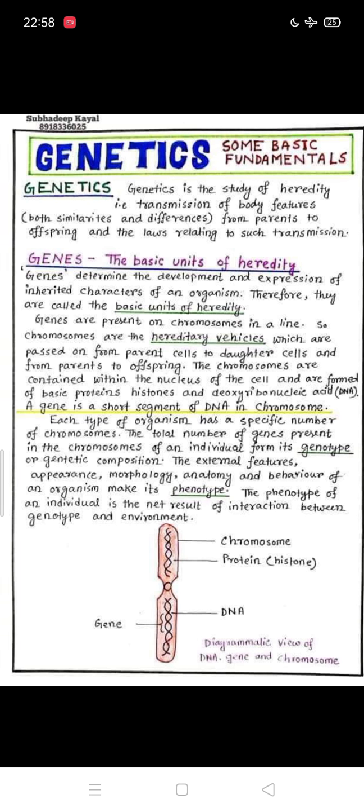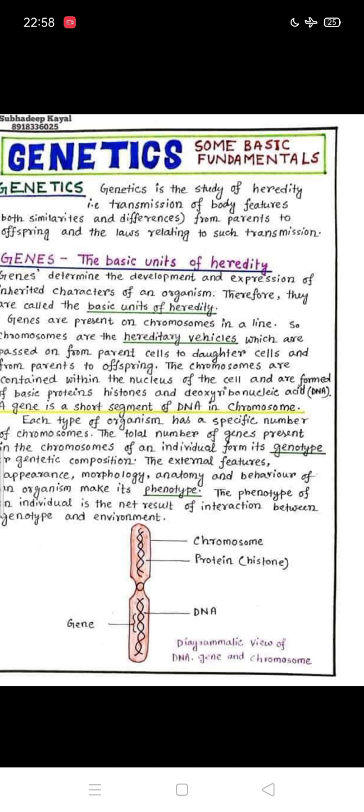Here in the figure you can see the diagram of the DNA, genes and the chromosome. These are the two chromatids of the chromosome, and in the middle is the centromere, and there is the double-stranded DNA, which is made up of the proteins that are the histones, and the genes that are located on the DNA.